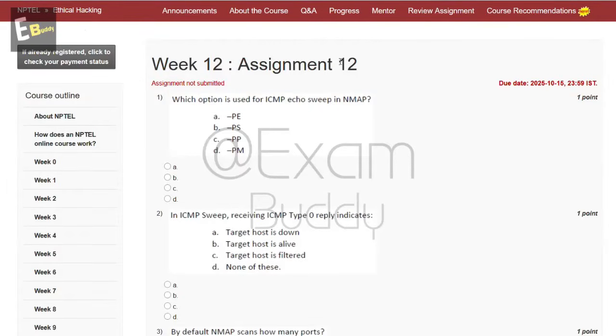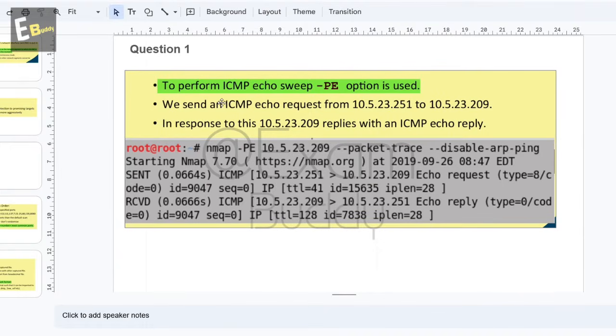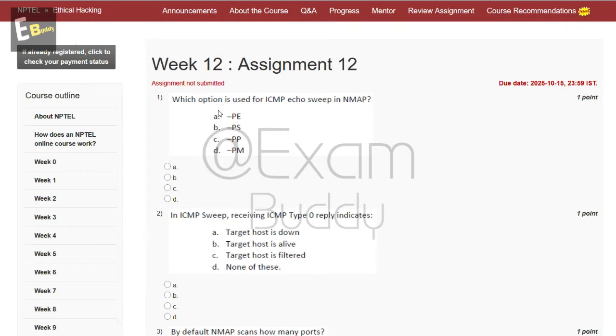Now let's do our assignment, Ethical Hacking Week 12, Assignment 12. The first question is: which option is used for ICMP echo sweep in Nmap? So these are the options, and now let's check the answer of our first question. To perform ICMP echo sweep, the -PE option is used. So the answer of our first question is A.